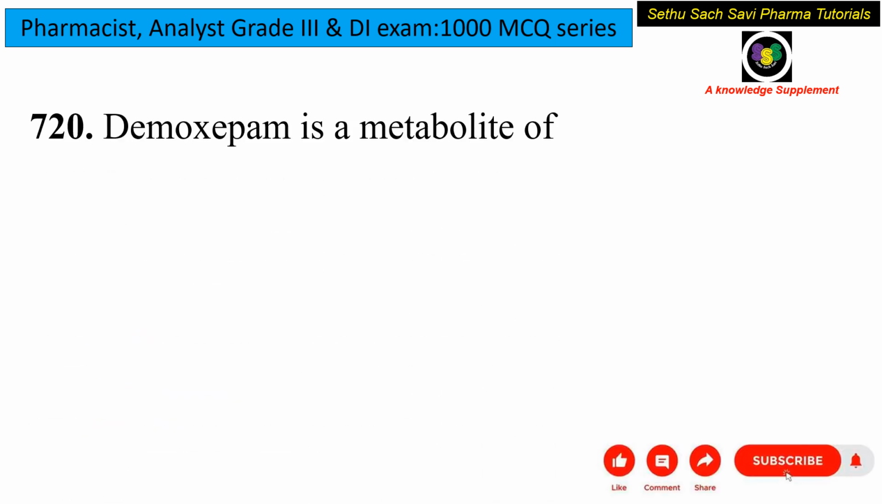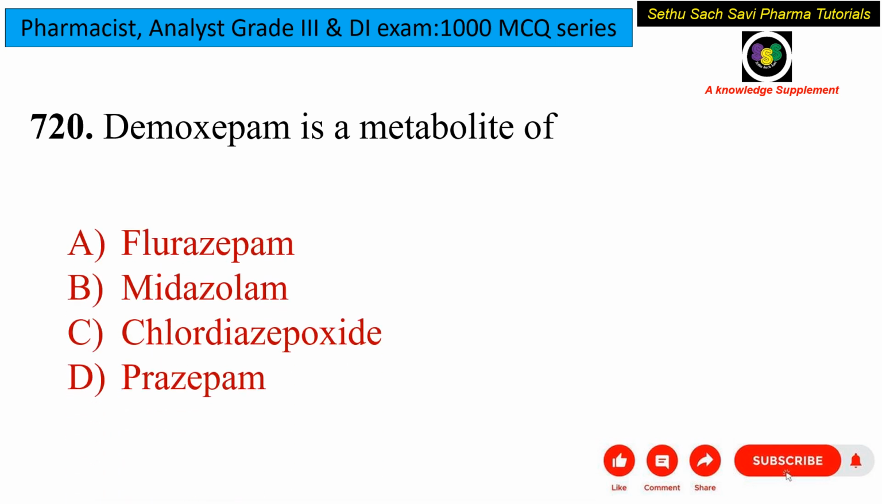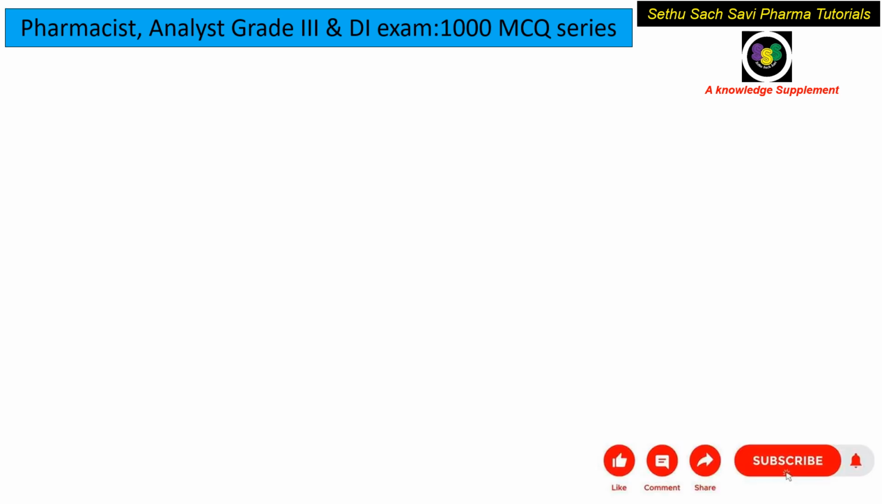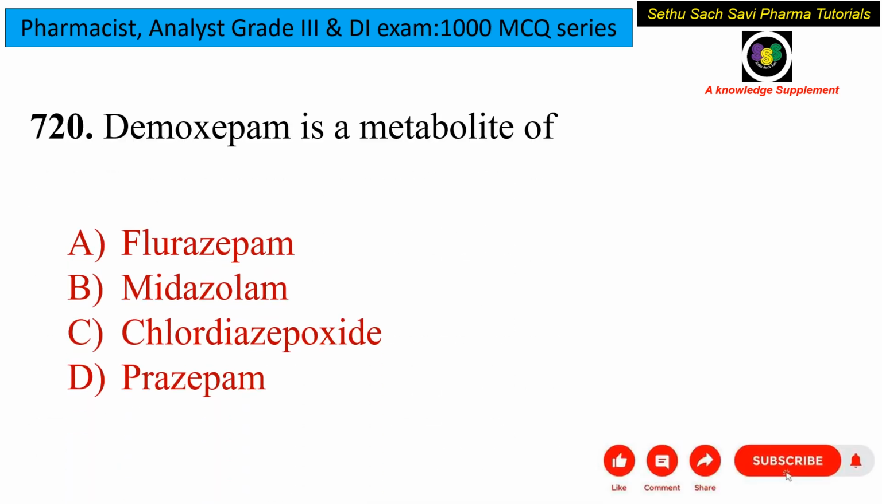Coming to the next question. Demoxepam is a metabolite of flurazepam, midazolam, chlordiazepoxide or triazolam? Demoxepam is a metabolite of chlordiazepoxide. This chlordiazepoxide is a benzodiazepine category of drug. It is mainly used for treating anxiety disorders, alcohol withdrawal syndrome and muscle spasms. So the answer for this particular question will be option C.